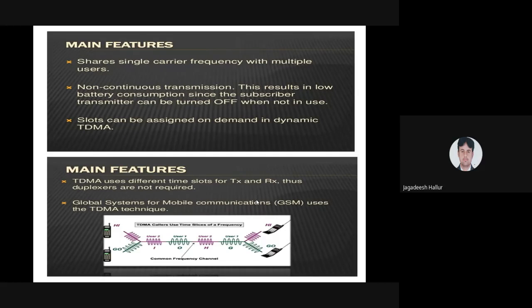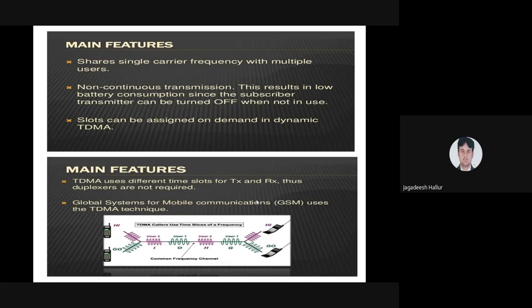If you want to call at 11:30, a particular time slot has to be allocated. Another person is going to call at 11:31, 11:32, 11:33, 11:35. These are some of the time slots. Based on his work, he is going to make a call. That is why a different time slot has to be allocated, but a single carrier frequency has to be allocated. That is the function of time division multiple access.